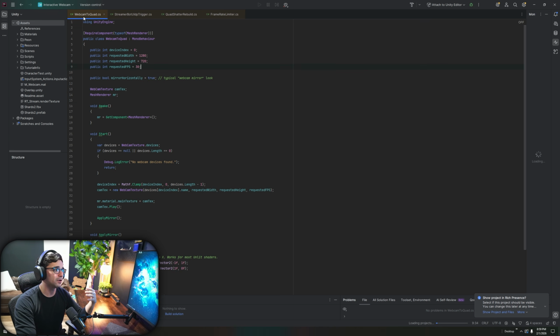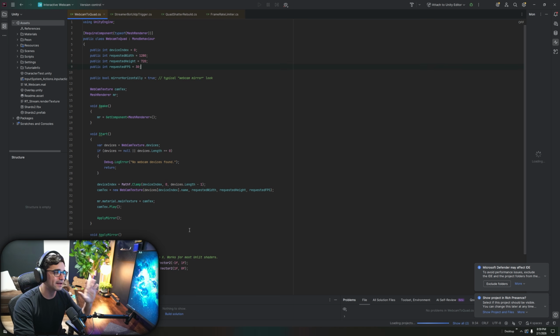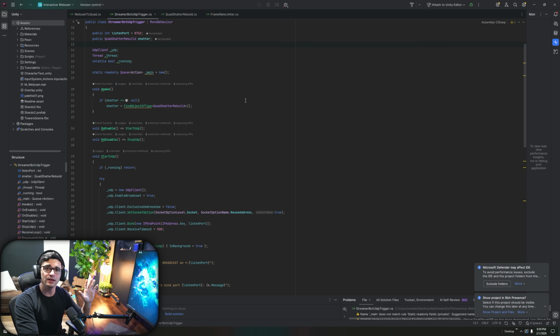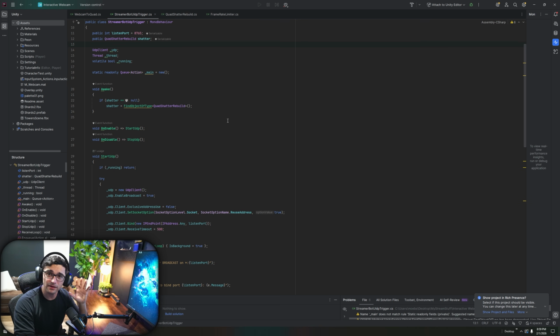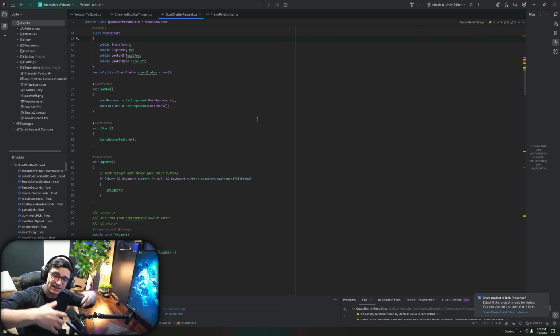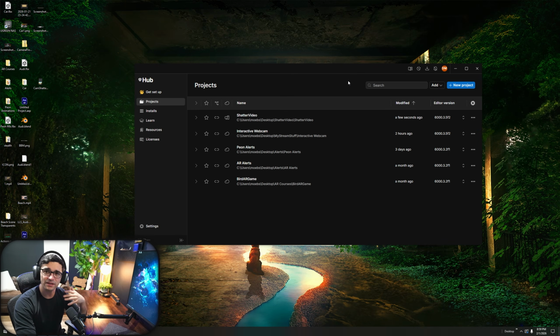You're going to have a script called Webcam, and that's this one. And this is going to get your webcam physically on an object inside Unity. That's what this script does. This script right here, Streamerbot UDP, is going to be telling Streamerbot when to fire the effect. That's what this script does. This one right here is going to be the actual shatter effect and rebuild and the different options you have to change that. And this right here is going to be a frame rate limiter. That way you're not just hemorrhaging extra CPU and GPU power into this when you don't need to be, okay? So those are going to be our effects. I'm going to go ahead and exit this because I'm not even going to use this version of them. I'm going to use the ones I just told you I'll give you.